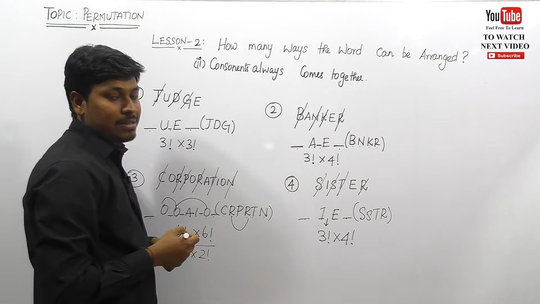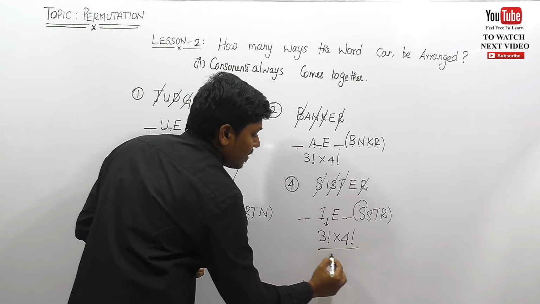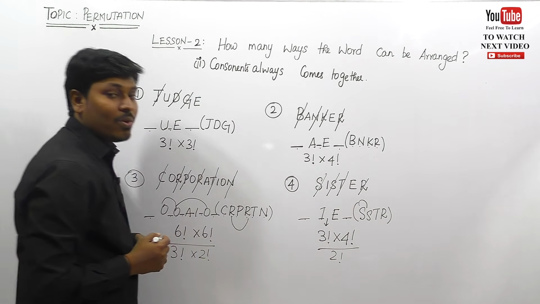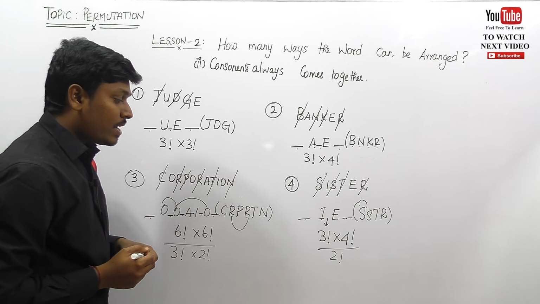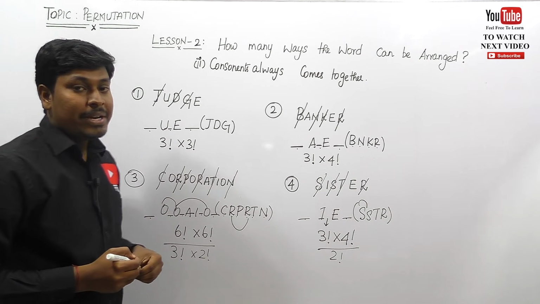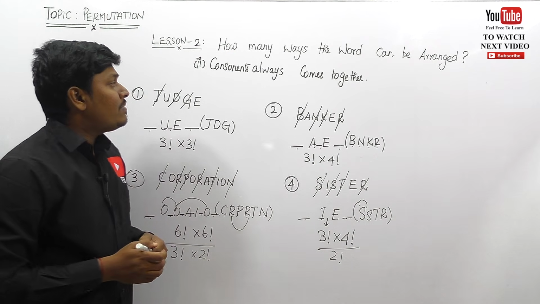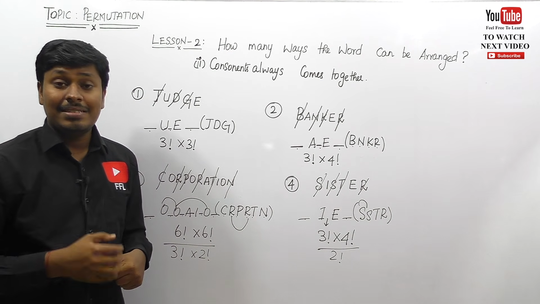Check whether any letter is repeated. S is repeated 2 times, so divided by 2 factorial. I hope this method is so easy. So the final answer is 3 factorial into 4 factorial divided by 2 factorial. So friends, let me move on to some of the exceptional cases on these types of questions.